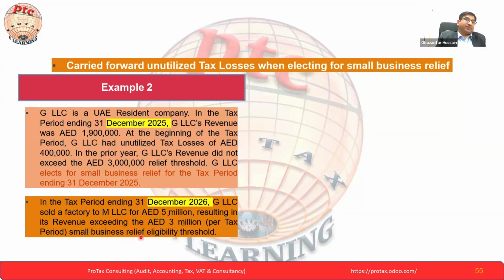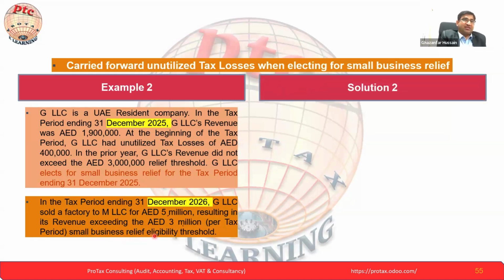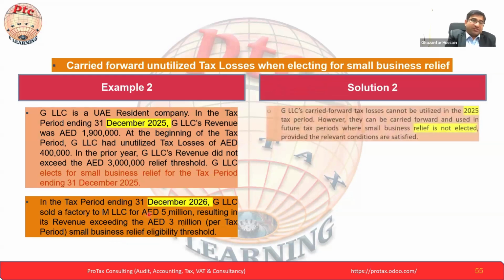Small business relief eligibility threshold is exceeded. Here, what he's saying is, if he made this 5 million by selling the factory, then definitely he's exceeding the 3 million, because the factory, the asset, will count under revenue. Now, what is the solution for this? The point he wants to explain is the carry forward losses.